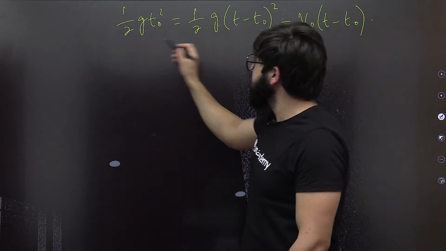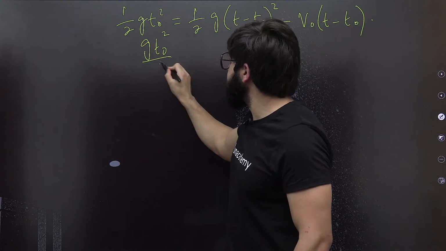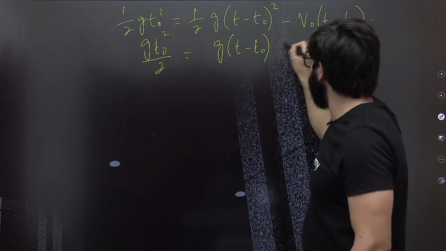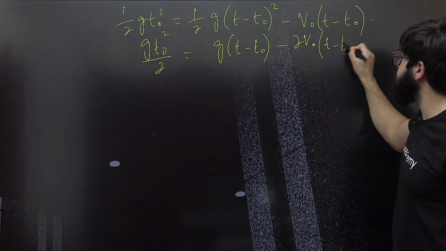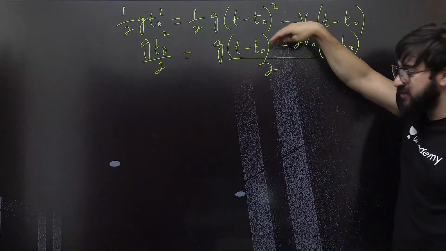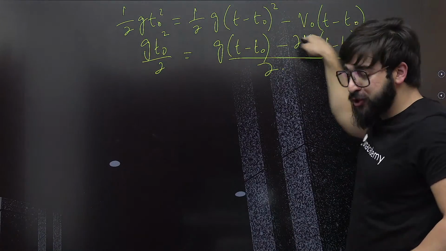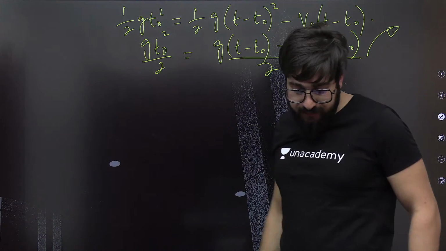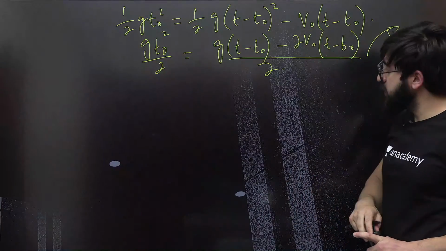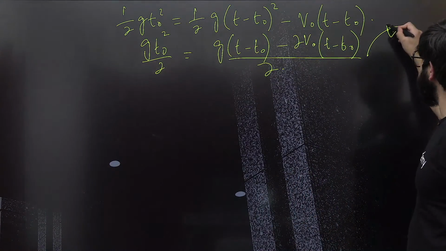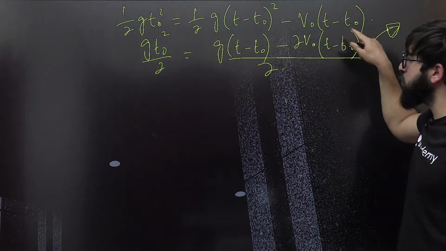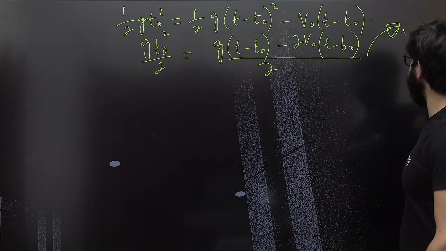This will be a big quadratic equation. So g t naught square by 2 is equal to, multiplying over here, g of t minus t naught exactly minus 2 v naught of t minus t naught exactly by 2. This 2 will get cancelled. So finally we'll get this quadratic equation. I want it in terms of t. I want you people to solve this and tell me the exact answer.